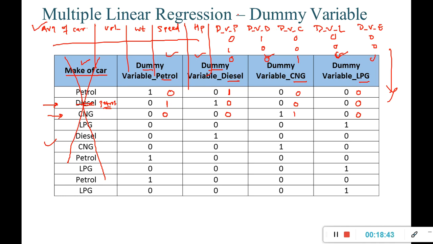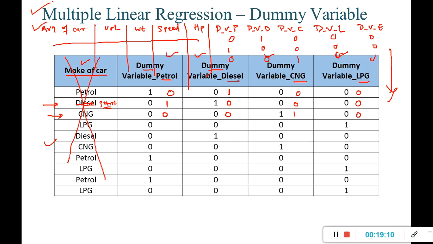Now once this data set is ready, obviously I am going to build a multiple linear regression. Why? Because I have converted all the values of make of car into dummy variables. All these input variables are in continuous or numerical format, and my output is continuous, which means I shall go for multiple linear regression.